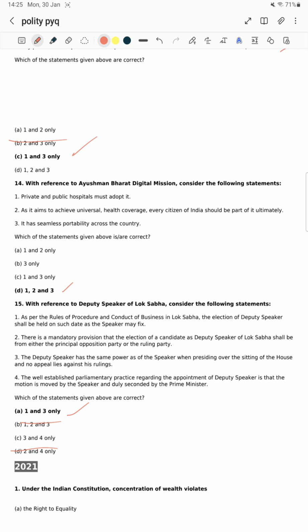Deputy speaker has the same power as a speaker when presiding over the sitting of the house and no appeal lies against his rulings. Yes, when he's acting in the capacity of the speaker, he has the same powers.